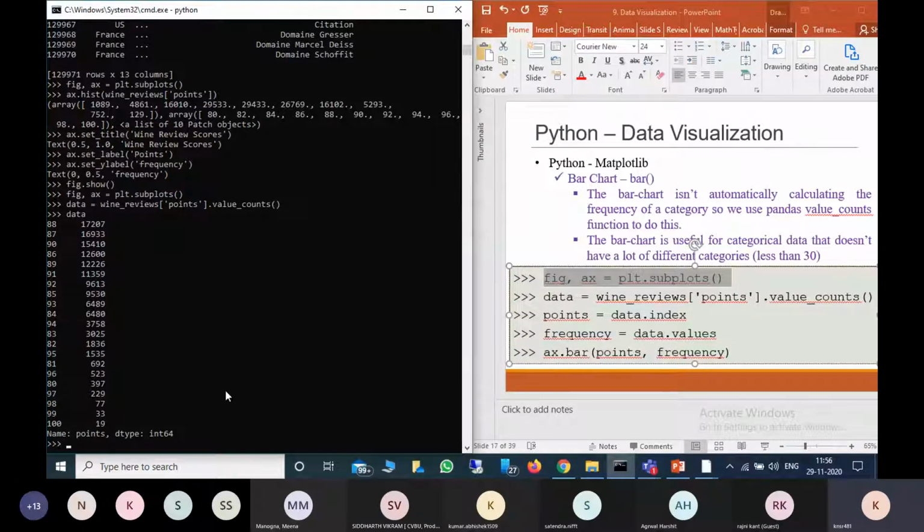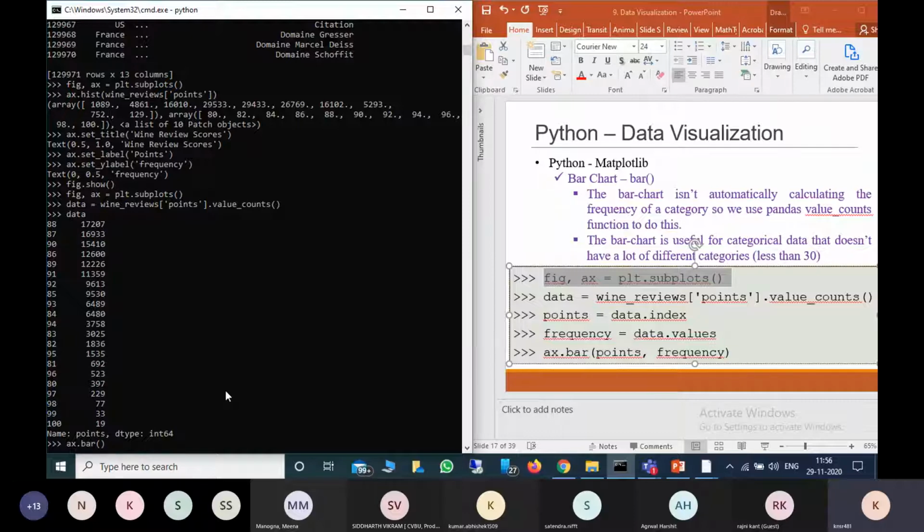For this, I want to provide two things: one is the axis and the other is the frequency. I can give the index values and values directly, or I can define them first as new variables. For example, I am defining it directly with ax.bar. For a bar chart we will use bar. Here I will provide first the x value.